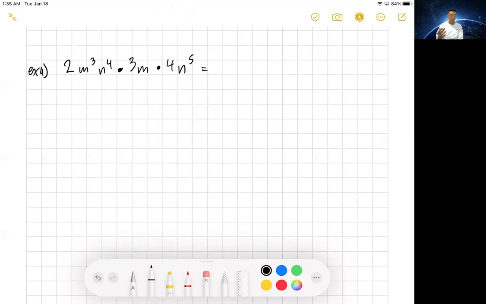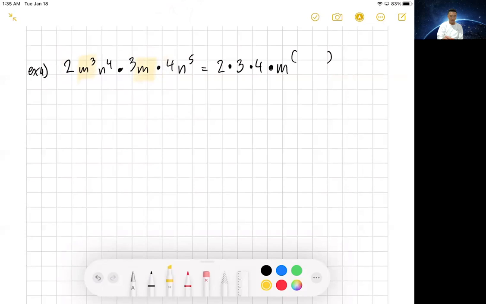I'm gonna assume that you tried it. So the best thing you can do is organize yourself. You got the 2, you got the 3, and you got the 4. So let's go ahead and put those coefficients together. Then we'll take care of the m. And let's look for all the m's that are there. Right. So go ahead. I took care of the coefficients. Now I'm going to take care of the m.